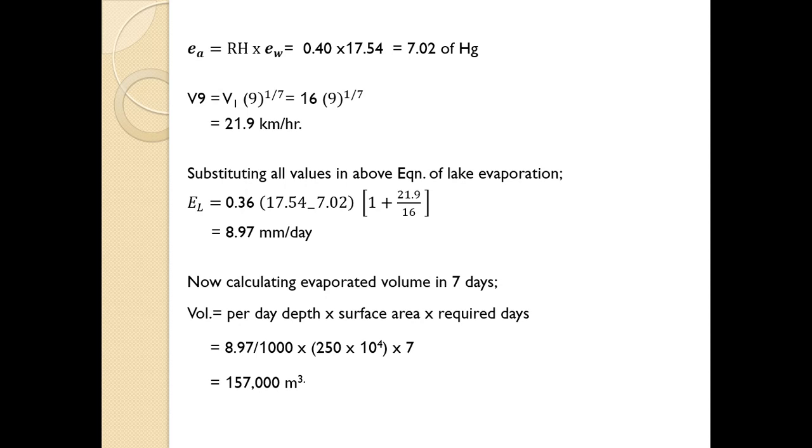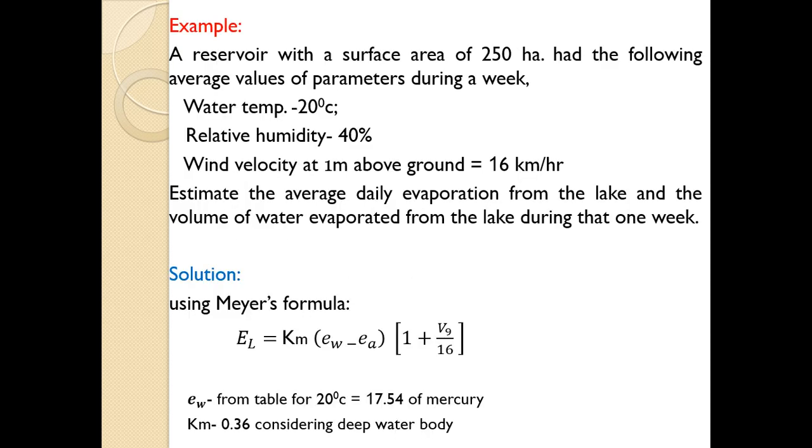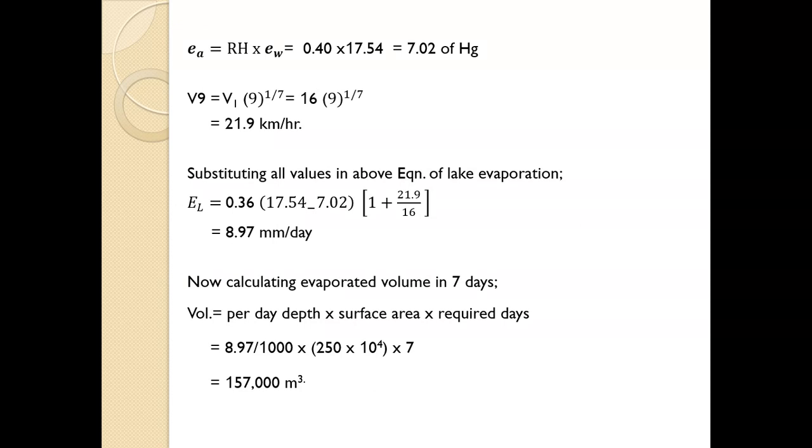Now, what is asked in the numerical? In the numerical, it is asked to estimate the average daily evaporation, which we have already calculated, and the volume of water evaporated from the lake. So evaporation is 8.97 mm per day. Now calculating the evaporated volume in 7 days. Volume equals per day depth multiplied by surface area and multiplied by the required number of days. Surface area multiplied by depth gives the volume for 1 day, but it is asked to calculate for 7 days.